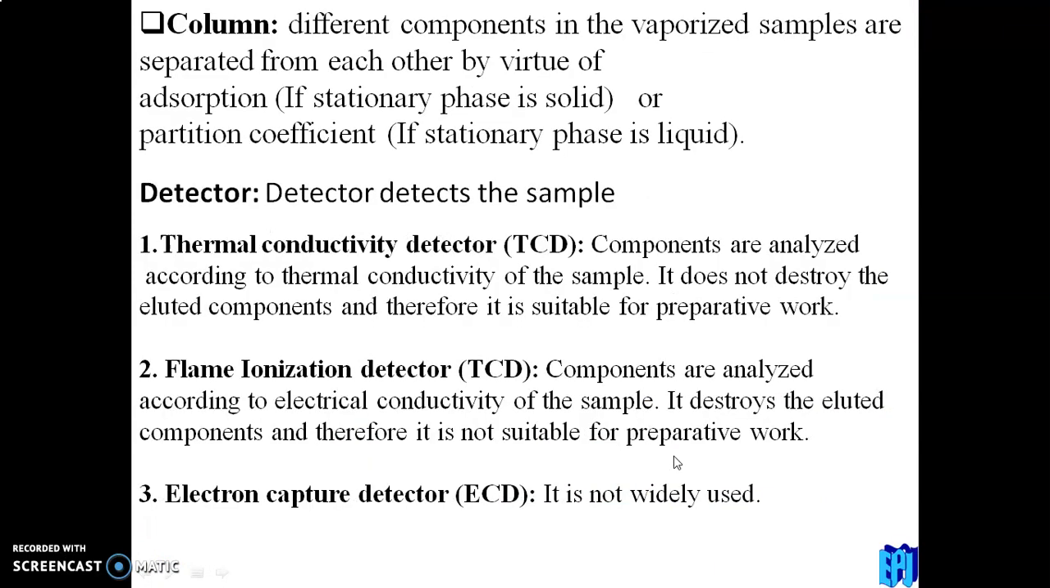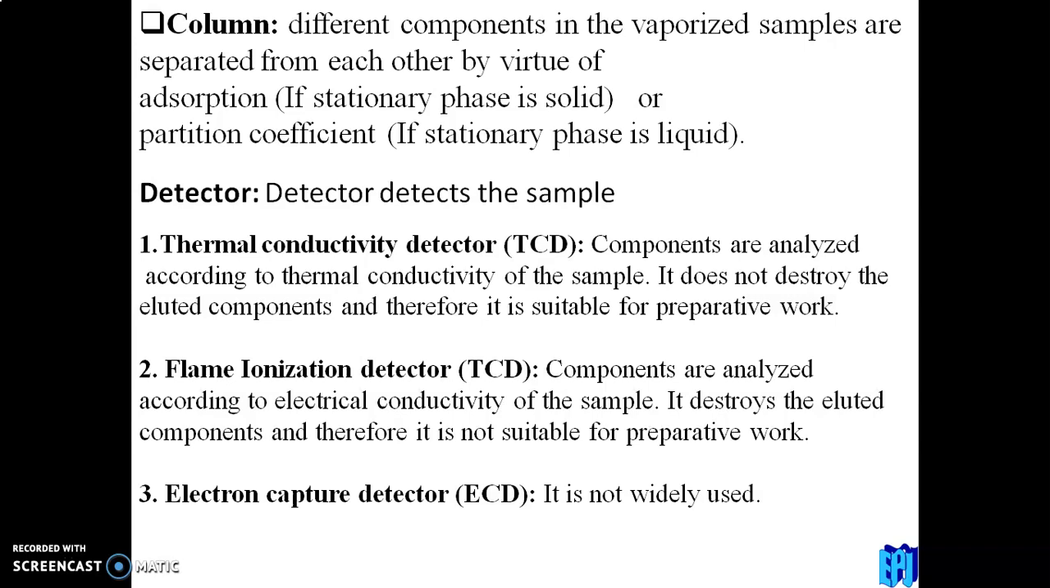Then, in the column, different components in the vaporized sample are separated from each other by virtue of adsorption if the stationary phase is solid, or partition coefficient if the stationary phase is liquid. When the sample mixture is passing through the column, if the column consists of a solid stationary phase, the components are separated due to the difference in adsorption coefficient. If the stationary phase is a liquid supported on an inert solid, the components are separated due to the difference in partition coefficient.